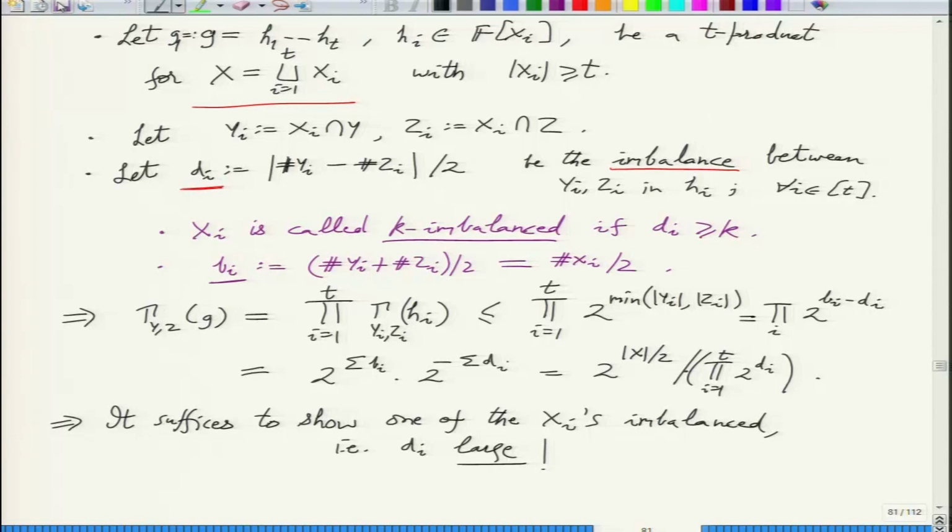So we need to estimate, right, and remember that we are treating xi's as fixed.